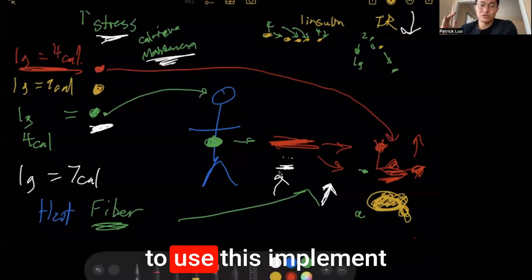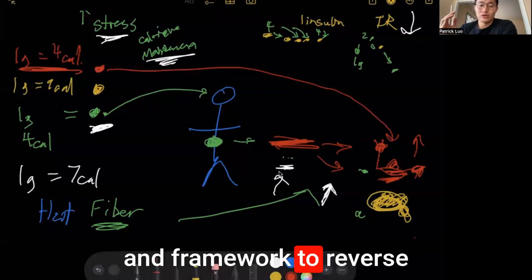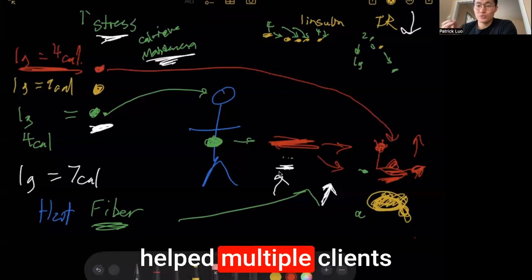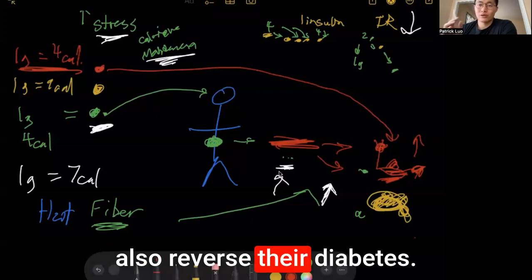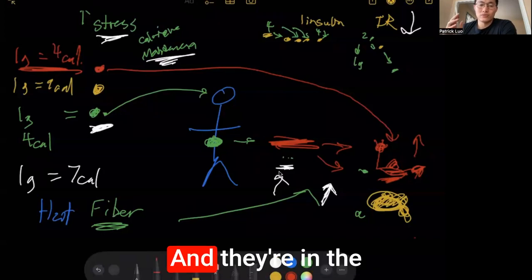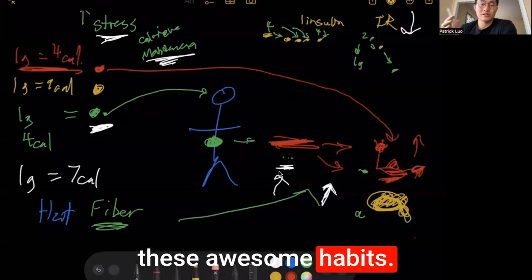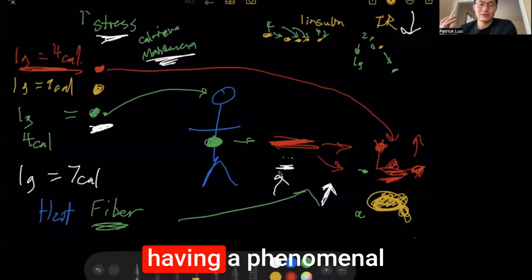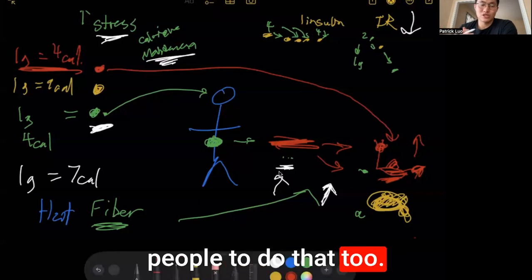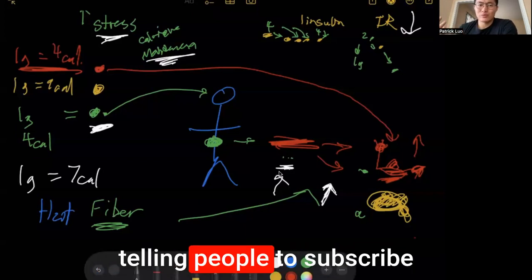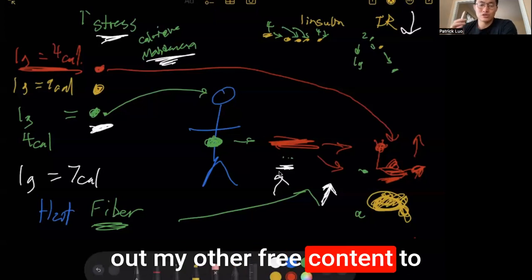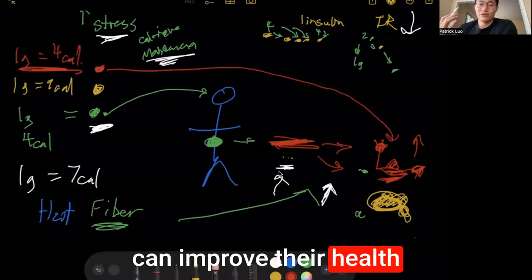And I was able to use this framework to reverse my prediabetes, and I've kept it reversed for 2 years now. And I've also helped multiple clients reverse their diabetes, and they're in the process of maintaining these awesome habits. They're losing a lot of the fat mass, they're increasing their strength and their muscle mass, and they're having a phenomenal time and inspiring other people to do that too. So much so that they keep on telling people to subscribe to the channel or to check out my other free content or work with me so that they can improve their health and their ultimate fitness.